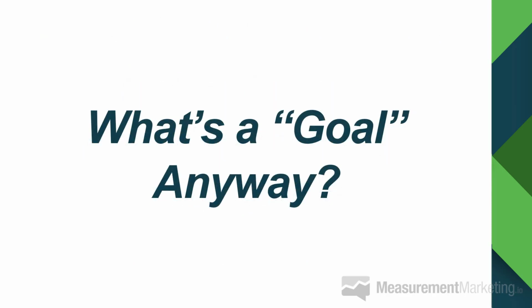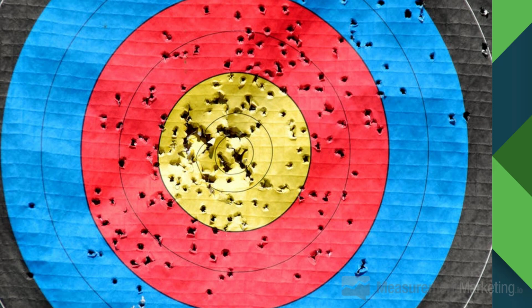First, what's a goal? What is a goal anyway? What should it be? Why should we even set a goal? Let's talk about that. Well, a goal is obviously a target. A goal is what you want to accomplish, right? So you want to fire toward the bullseye, as in this particular example. And let's focus on the internet marketing, the online marketing world.